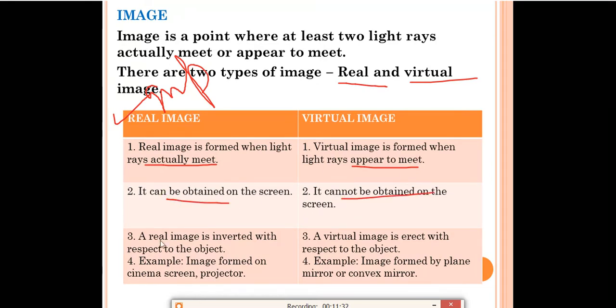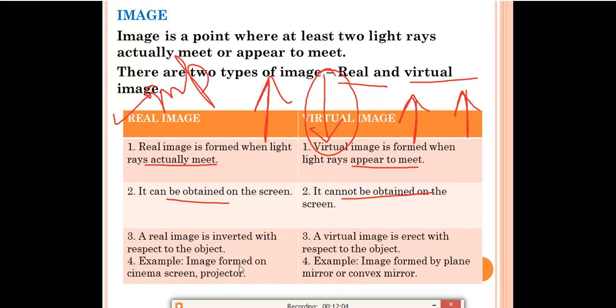Right? Third point, a real image is inverted with respect to the object. Suppose this is your object, and the image obtained is like this, opposite to that, then this is called the inverted image. So a real image is always inverted with respect to the object. A virtual image is erect with respect to the object. Erect means suppose this is your object and this is the image, they are the same, so it is called an erect image. You have to remember real image is inverted and virtual image is erect.